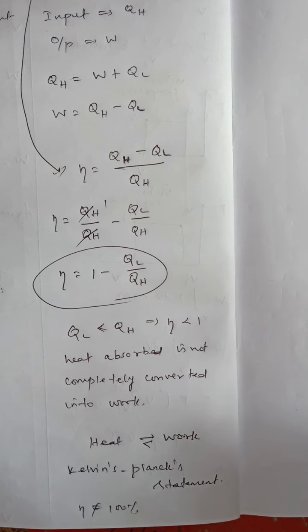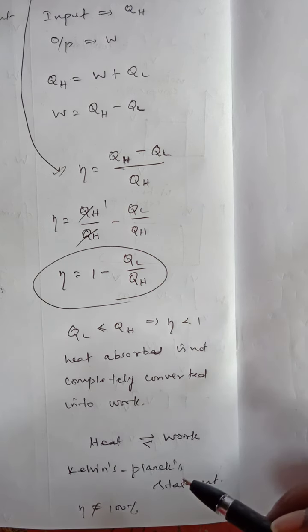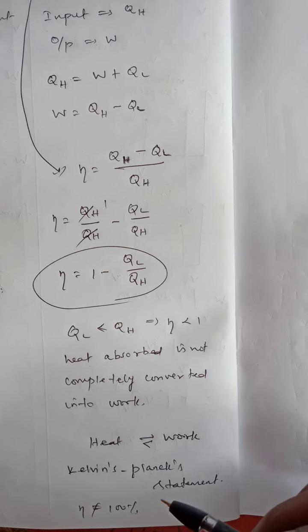So it takes the 5% as useful output, and the remaining 95% is wasted. It is the same here: the heat energy consumed by the heat engine is not fully converted into work done. So the efficiency is never 100%. That is the statement by Kelvin and Planck.